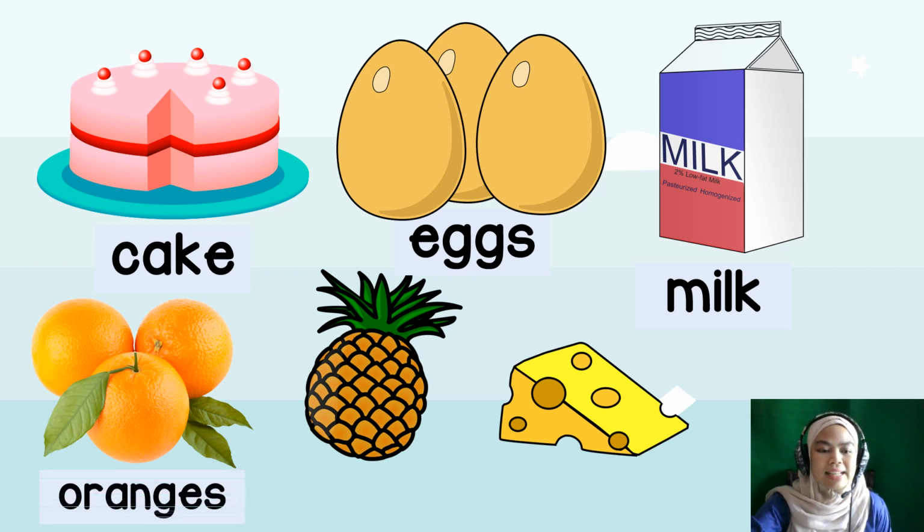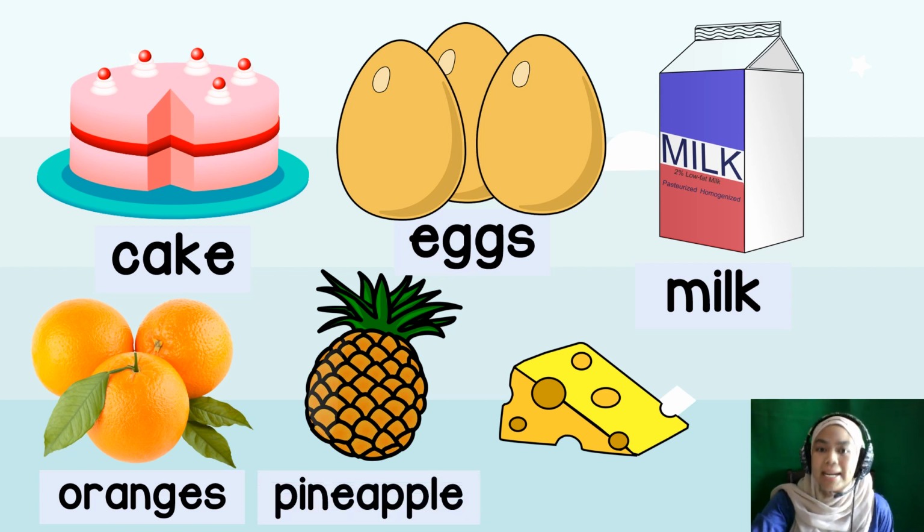Next one, oranges. Okay, why oranges? Because once again, it's more than one. If there's only one, you say orange. And next one, pineapple. Pineapple. And last one, cheese. Cheese.